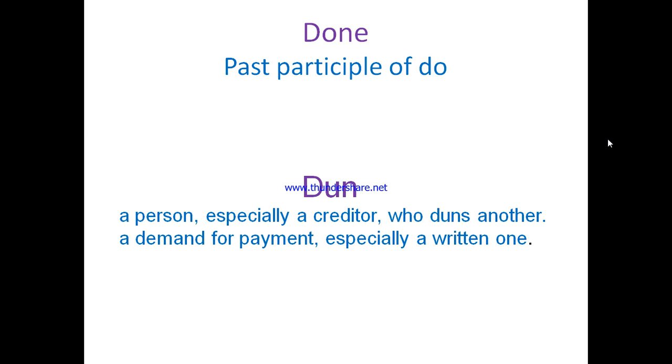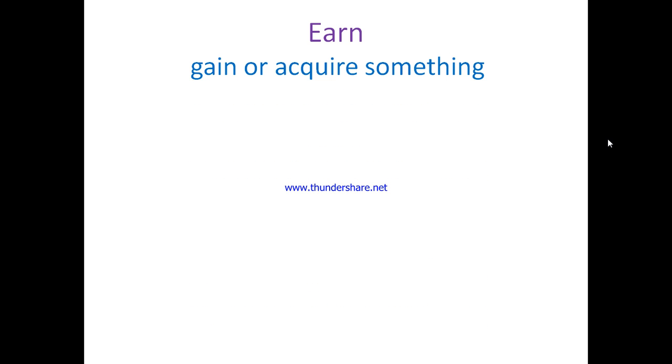Very good. So shall we move to the other one? So the word is earn and urn. So as you can see here, earn, of course, to gain or acquire something, to earn money, all right? The second meaning is urn, which is a kind of vase. Of course, everybody knows what a vase is.